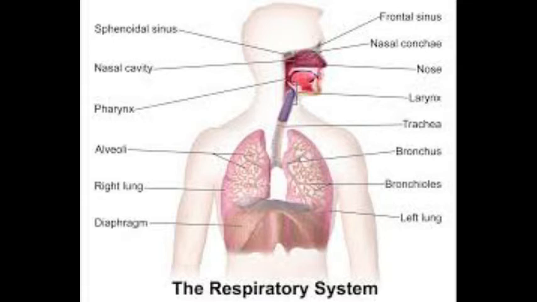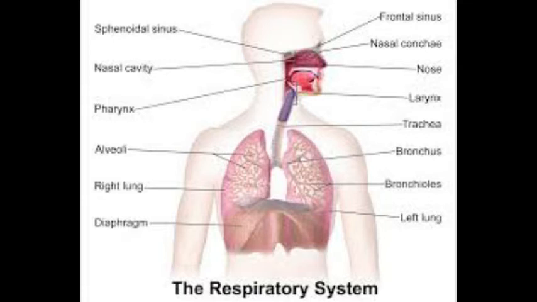Respiration, you know, is the breath that we take in and the breath that we leave out. This is a whole system that includes a lot of our internal organs, starting from our nose. Through our nose we breathe, we take in oxygen and leave out carbon dioxide. So this is another system that functions in our body.